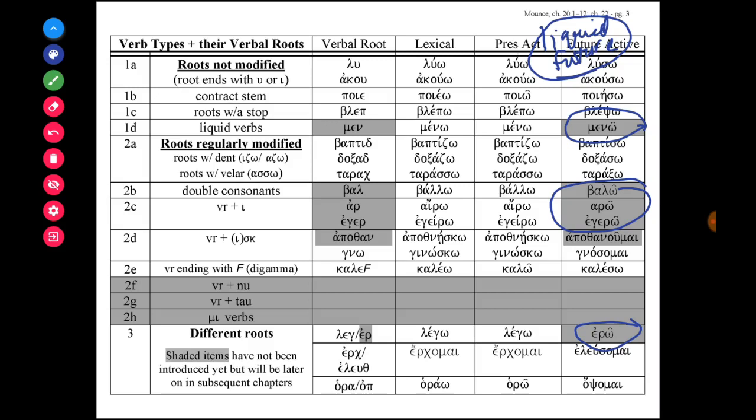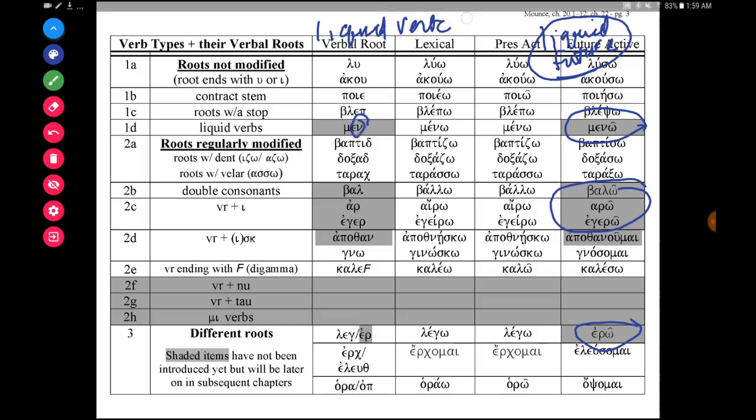So for any liquid verbs, remember the definition of a liquid verb is that the stem ends with a mu, a nu, a lambda, or a rho. So whether it's meno or balo, here the stem ends with a lambda. Iro, the stem ends with a rho, or any other liquid verb. You do not have to learn the future tenses yet. You will learn the future tenses later.